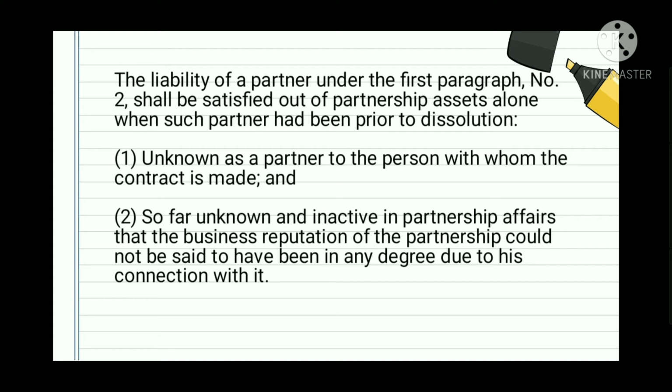Bale, ang sabi lang dito sa paragraph number 2, need na satisfy nung conditions ng number 2, in which kung na-satisfy mo o present ang dalawang ito, yung mahahabol lang sa'yo kapag nag-dissolution is yung partnership asset. Kung hindi mo naman ito na-satisfy, bukod sa partnership asset, pwede din mahabol o makuha sa'yo yung personal asset mo.